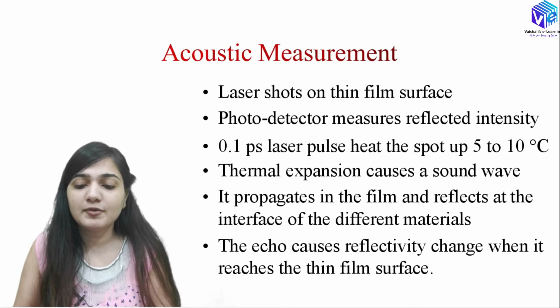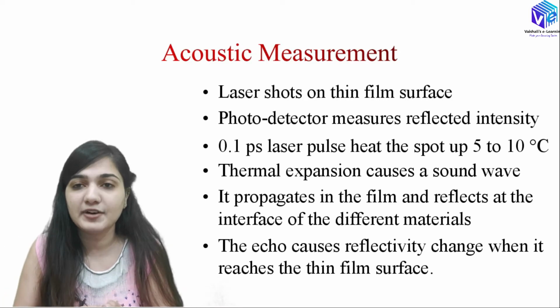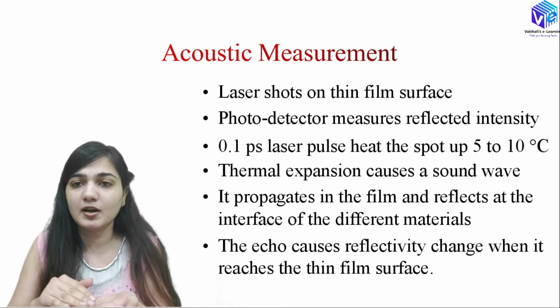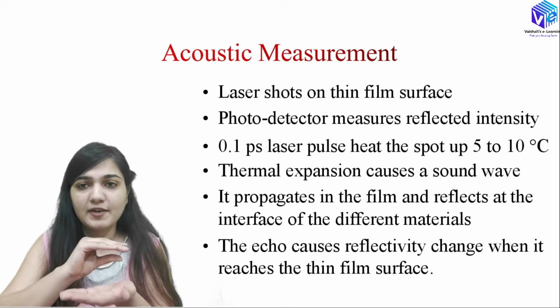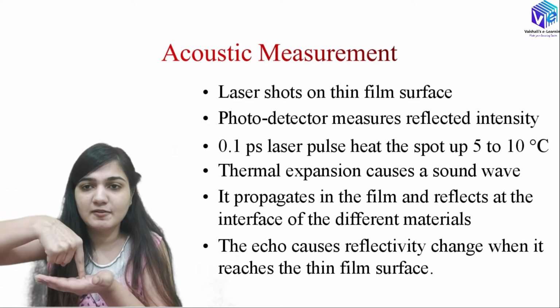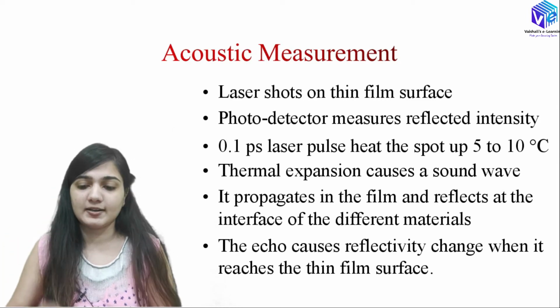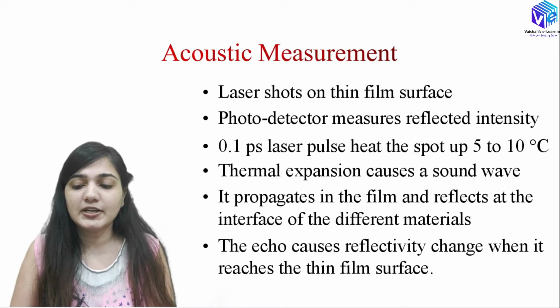The sound wave propagates in the film and it reflects at the interface of the different material. Let's suppose we have aluminium, copper and silicon film over the silicon substrate. This sound wave will be moving inside, and when it encounters the silicon substrate, it will reflect. So it propagates in the film and reflects at the interface of the different materials.